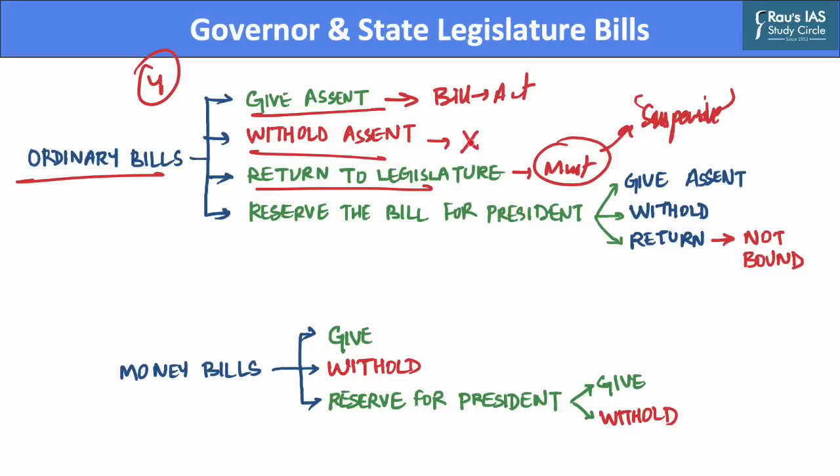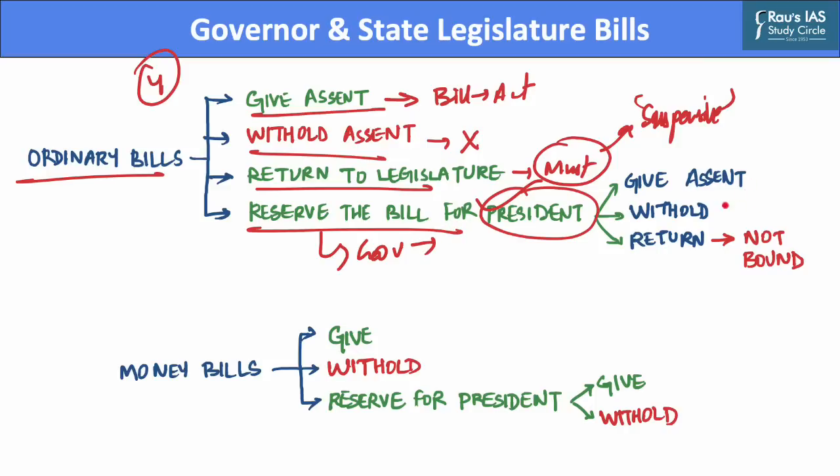Now further, the governor may also reserve the bill for consideration by the President of India. When the governor reserves the bill for consideration of the President, he will not have any further role in the enactment of the bill. Which means, if the bill is returned by the President for reconsideration of the House and is passed again, the bill will be presented again for the presidential assent only. And in case the President gives assent to the bill, it becomes an act. Hence, it means that the governor has no further role in this regard.